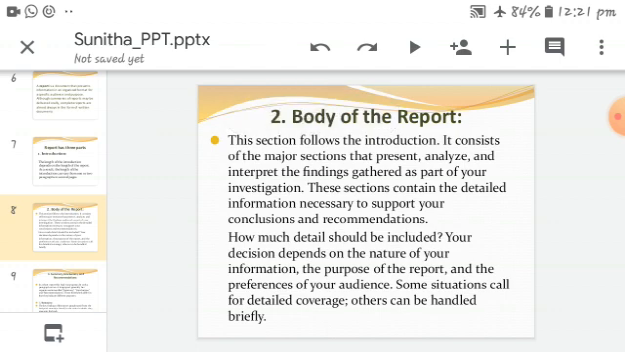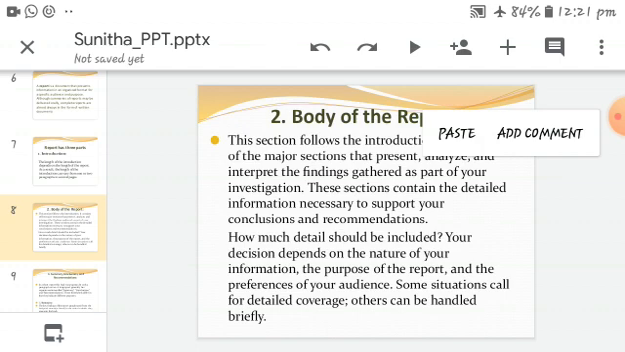How much detail should be included? Your decision depends on the nature of your information. How detailed the information in this report is depends on the nature of the information you gathered in your investigation, the purpose of the report, and the preferences of your audience. Some situations call for detailed coverage, others can be handled briefly.